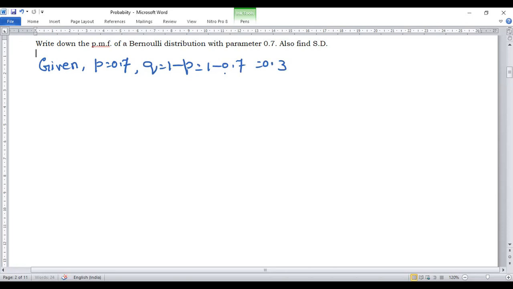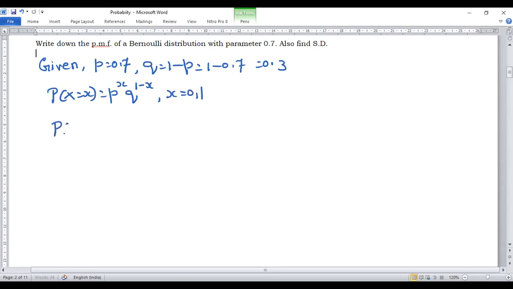So these are the two values p and q. The general PMF is probability of X equal to x is p to the power x, q to the power 1 minus x, x is equal to 0, 1.